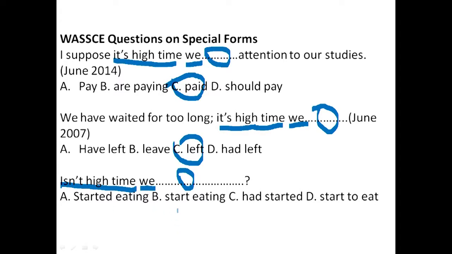B, we have start eating, is wrong. C, we have started eating, is wrong, it is past perfect tense. D, we have to start to eat, is wrong. So our answer is what? Is option A. Isn't high time we started eating? That's the correct option. So we have a past tense after it.